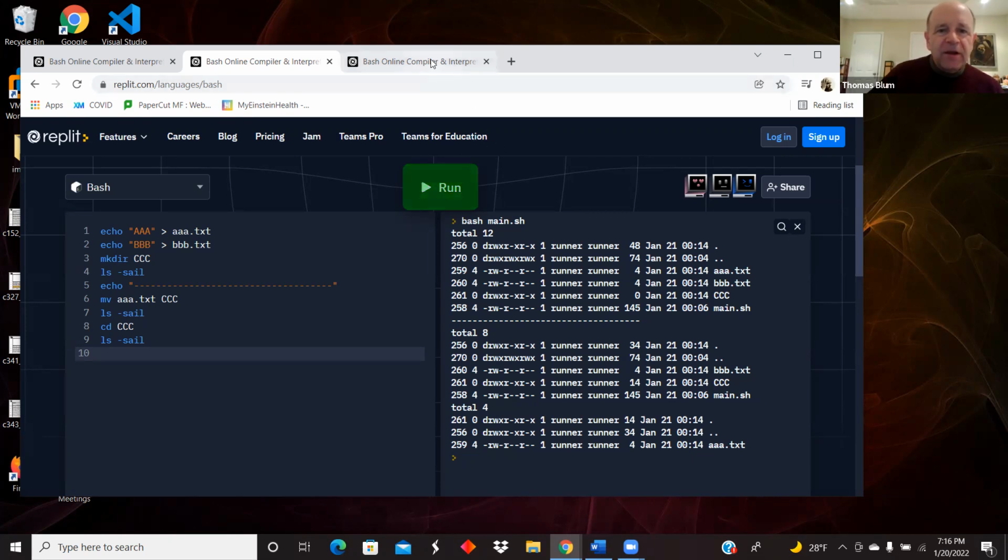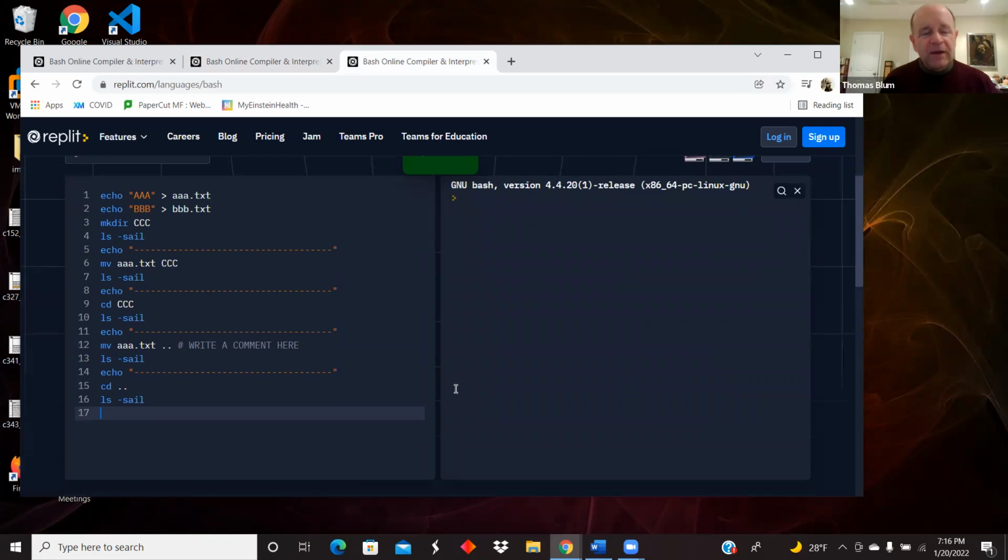Okay, and then the third one is, again, similar, except I'm going to also move it out of the folder. So I'm going to move it into the subfolder and then back out. So echo AAA and echo BBB are just creating some little text files for me to play with, and mkdir CCC is making me a subdirectory. And then I do my ls, so I see what's there: dot, double dot, the bash script, AAA, BBB, and directory CCC.